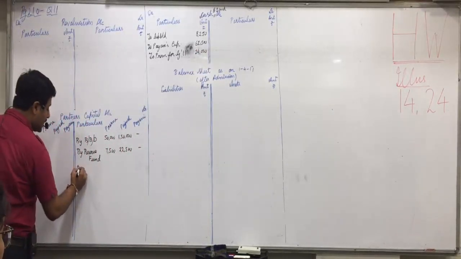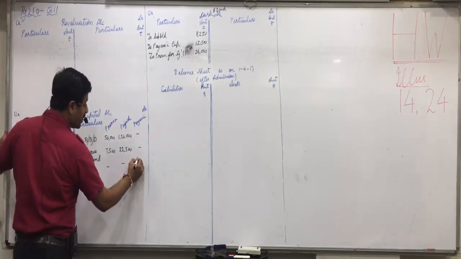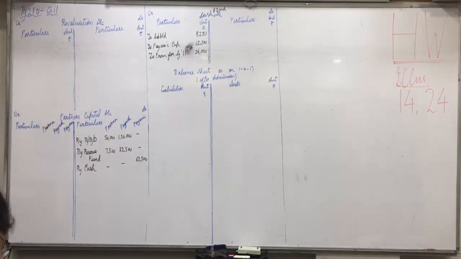Capital credit side by cash account 62,500 brought as capital. What happened?